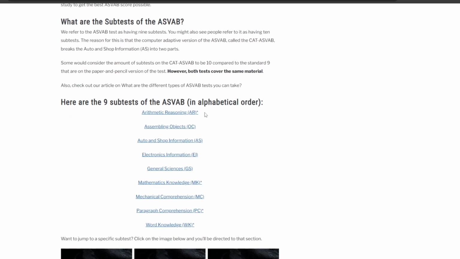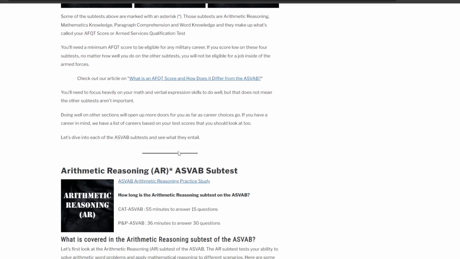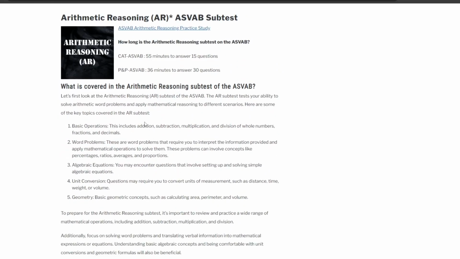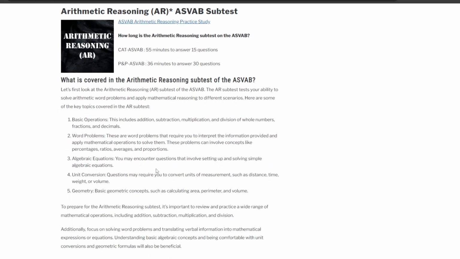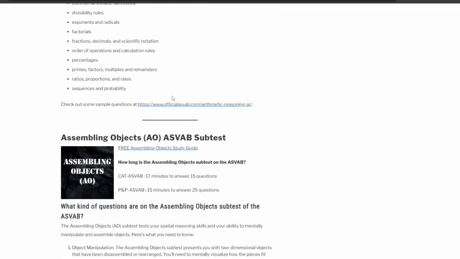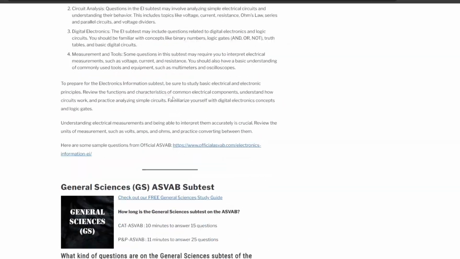Here are the 9 subtests: arithmetic reasoning, assembling objects, auto and shop information. There's really 10 if you consider these two as different, but there's 9. I go through all of these, and then I break each one down. I break down arithmetic reasoning and talk about the basic operations, word problems, algebraic equations, unit conversion, geometry. Go through all this. Now, this is one video, okay?